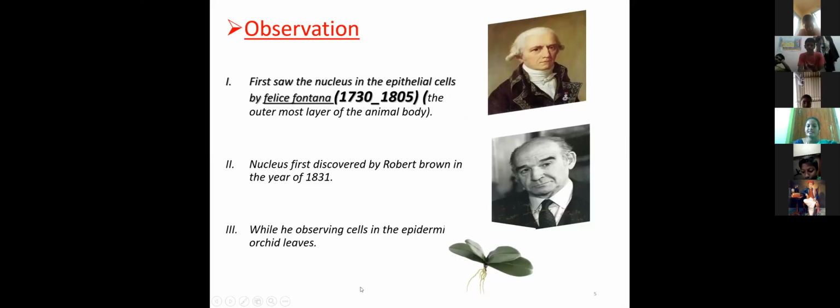He observed cells in the epidermal layer of orchid leaves. This is the orchid plant. This is Felice Fontana. This is Robert Brown, and he observed the cells in the epidermal layer of orchid leaves.